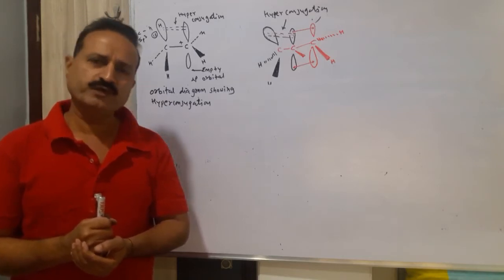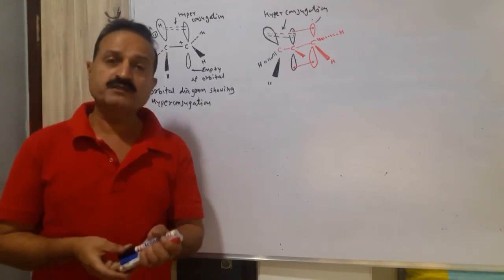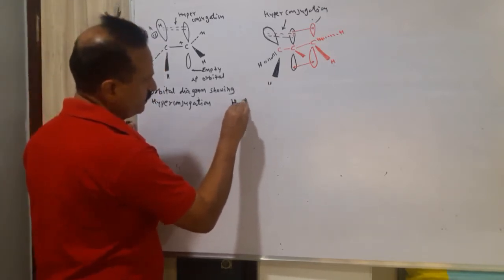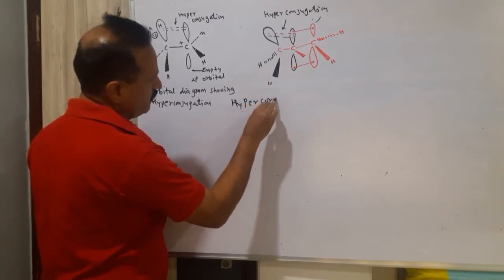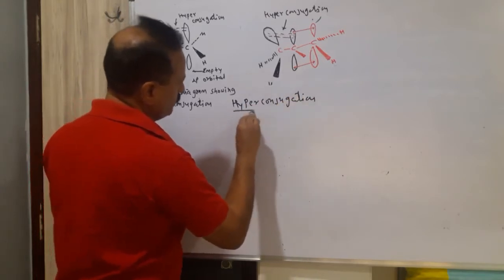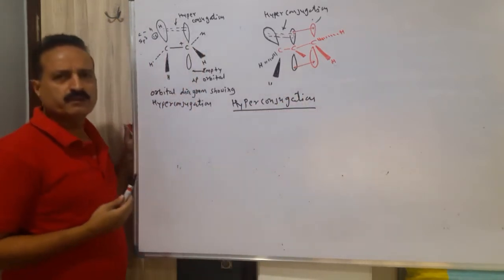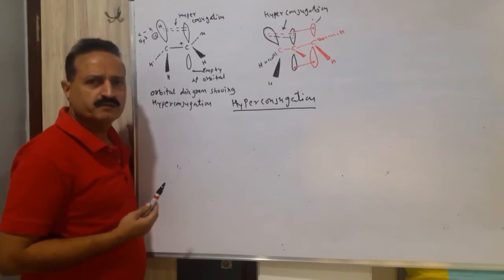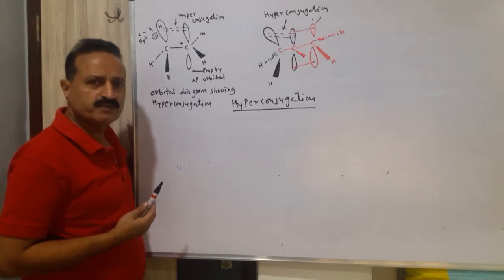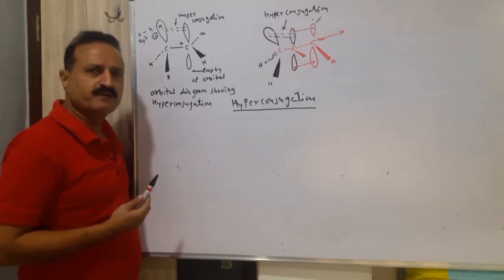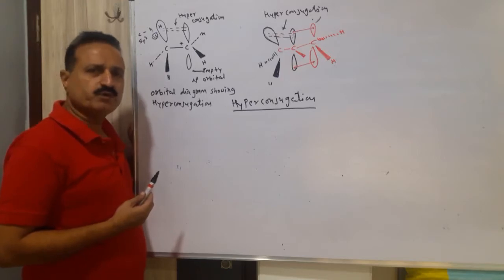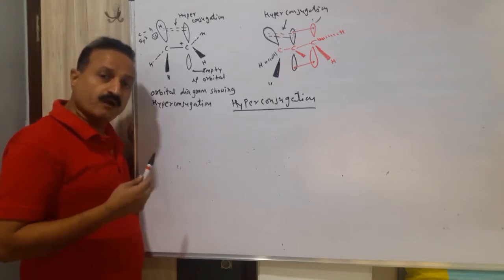That is hyperconjugation. So, what is hyperconjugation? I am writing over here: hyperconjugation. It is a general stabilizing interaction, which means the stability of carbocation is related to hyperconjugation. How does it happen?